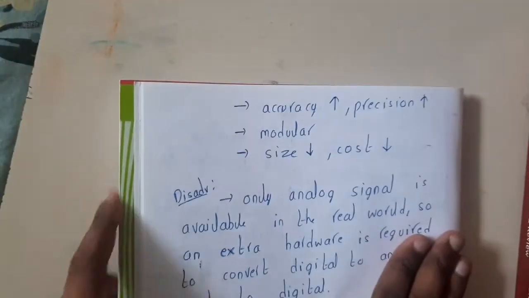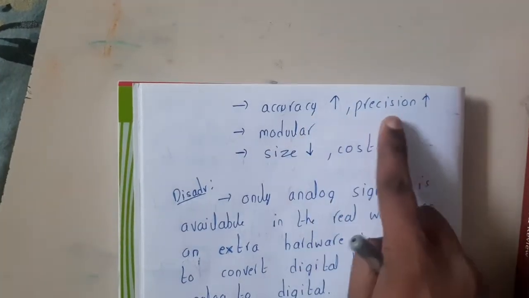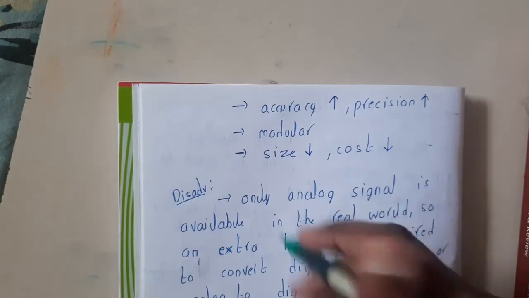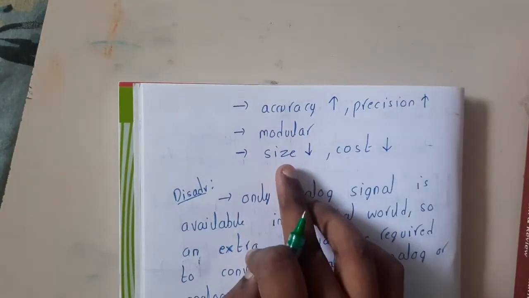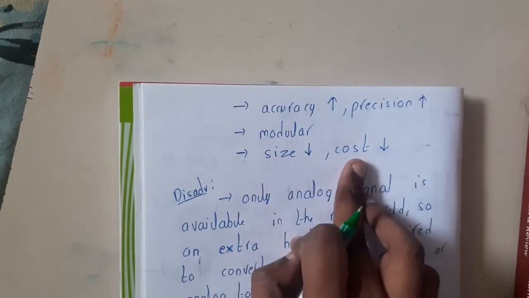Similarly, it will be more accurate because we are going to show things in terms of numericals, right? And there will be precision, so basically you can represent it as 99.9 like that. Similarly, it is modular, the size will be less, and the cost will also be less.